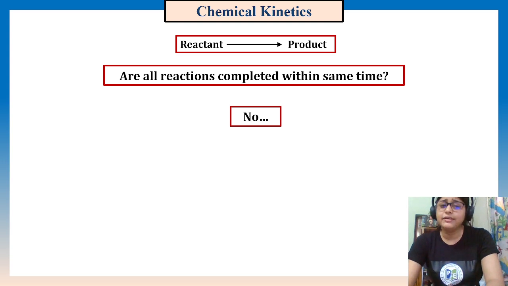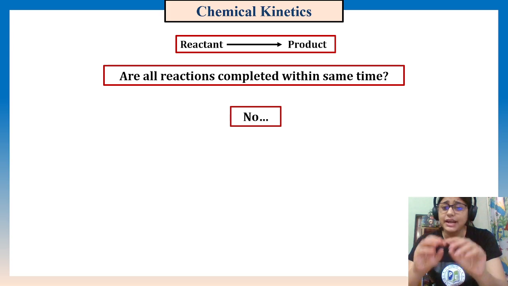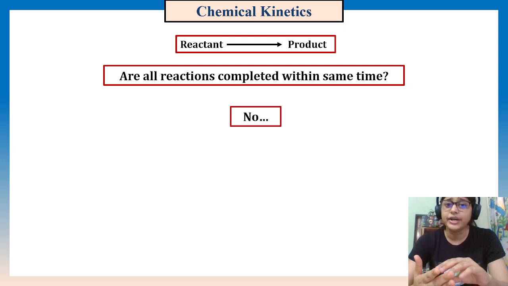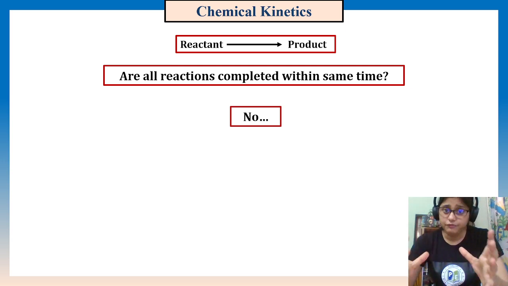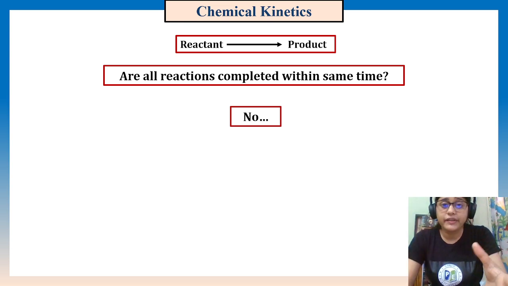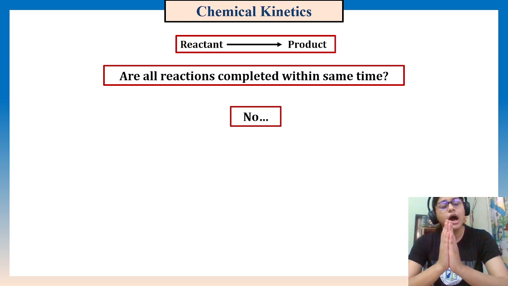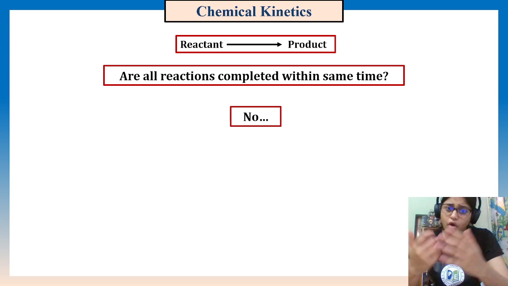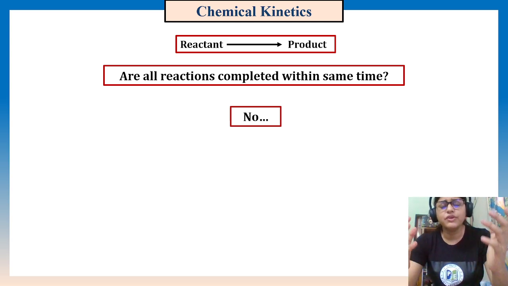Because we can tune the reaction speed, and also it is a property of the reaction and the reacting molecules how their bonding is there, to break the bonding and make a new molecule. For a new molecule to form, sometimes time is needed, and for all reactions the product and reactant are not the same, right? So obviously within the same time they will not give the product, or the reaction will not be completed.